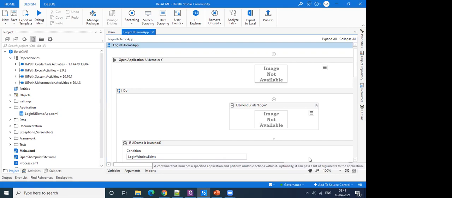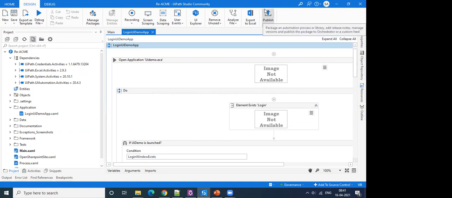If you have enforced check-in before publish, whenever you try to publish, the system will flag an error stating you have unchecked changes. Please check in those changes. But again, these features